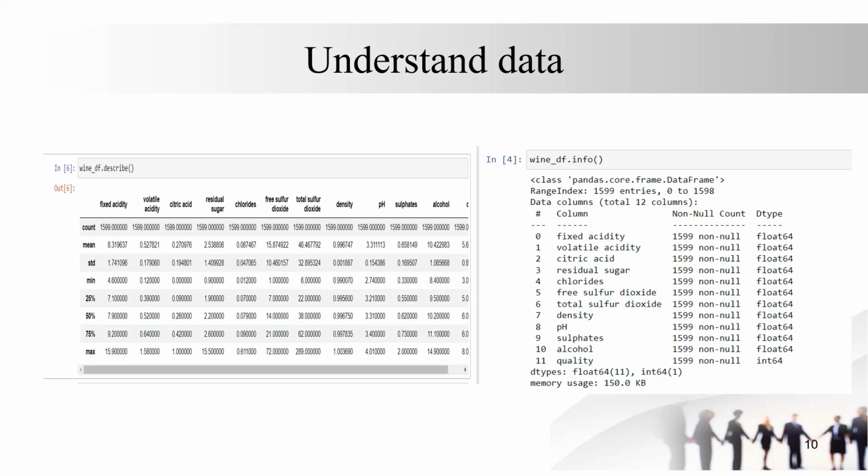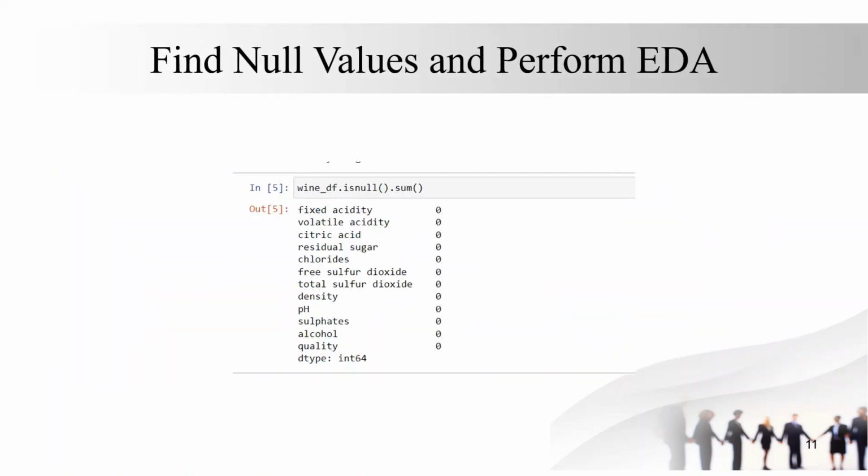That means count, mean, min, max values. We need to find the null values and we need to perform exploratory data analysis on the data set by using this function.